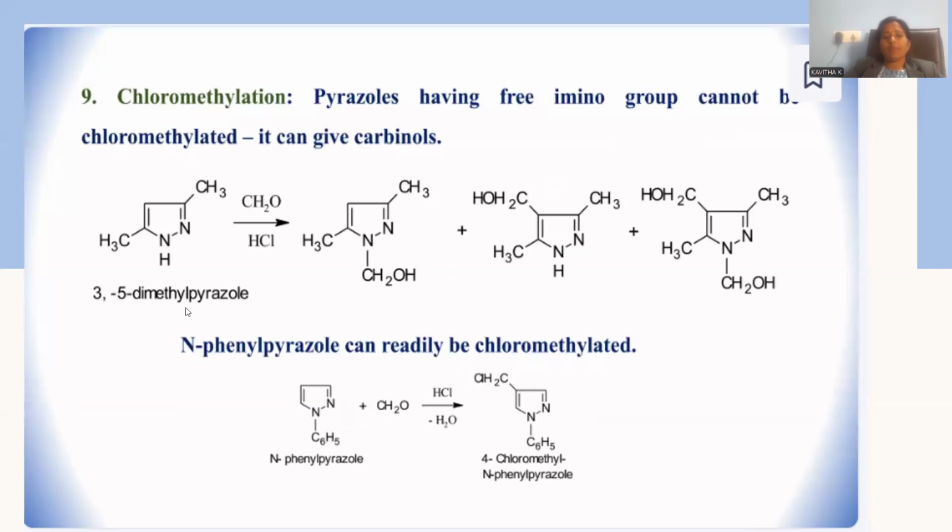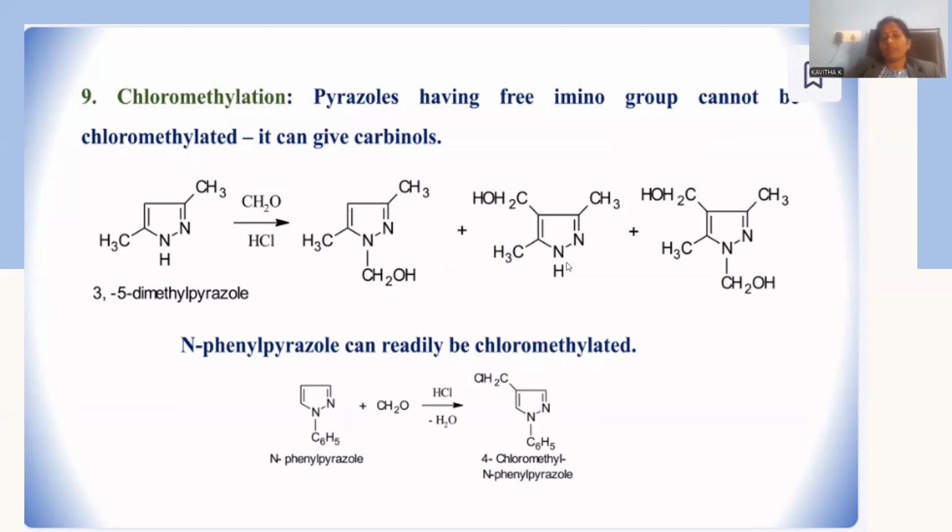Let me perform chloromethylation. Chloromethylation stands for treating with formaldehyde in addition to hydrochloric acid. Formaldehyde and hydrochloric acid together go for the chloromethylation reaction so that the N-hydrogen will be replaced with CH2OH, so this is said to be an alcohol. Alcohol will be substituted on the nitrogen.